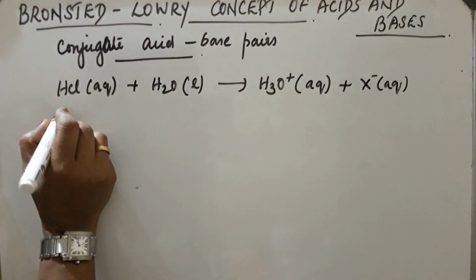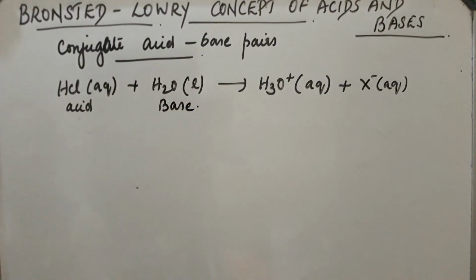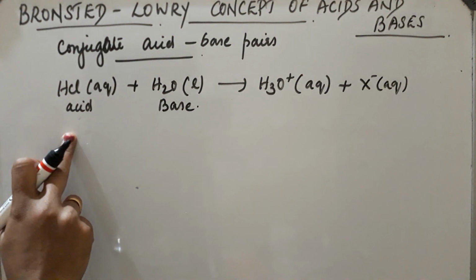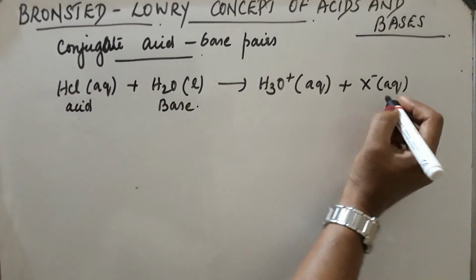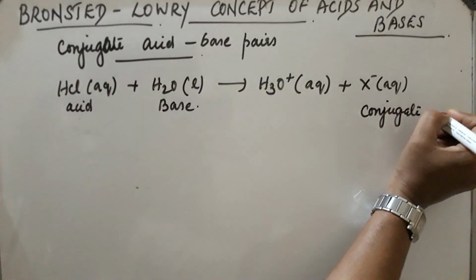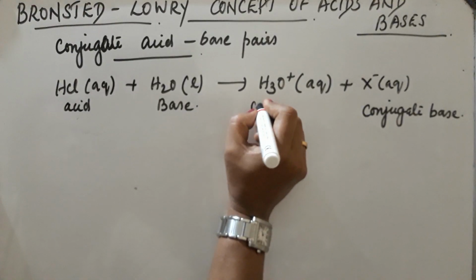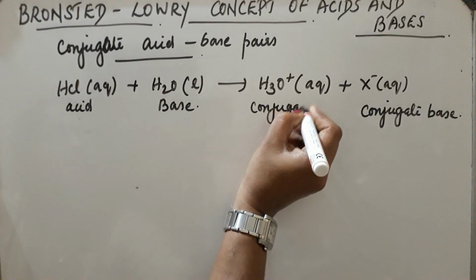In this reaction, this is an acid and this acts as a base. Okay, so the base corresponding to this acid is X minus. So this is the conjugate base of that acid. Now the acid corresponding to this base is this one. So this is the conjugate acid.